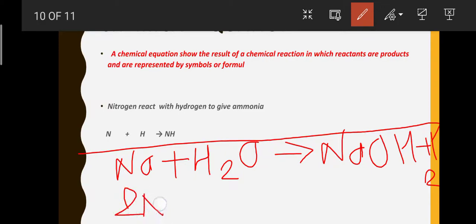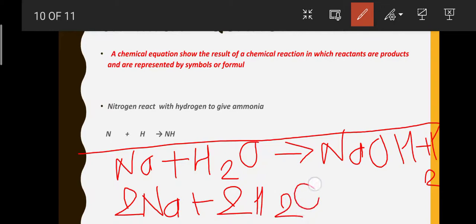We have to add 2 molecules of Na plus 2 molecules of H2O, that is water. Then we get 2 molecules of NaOH.